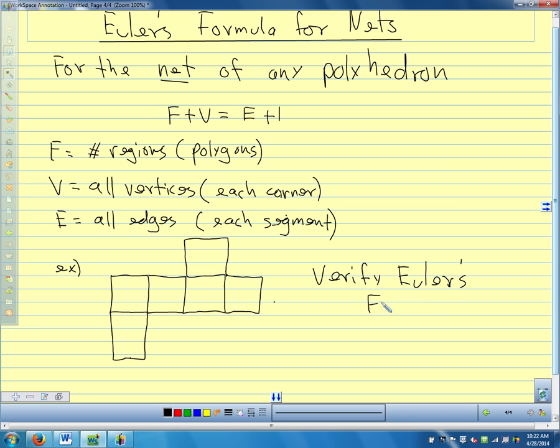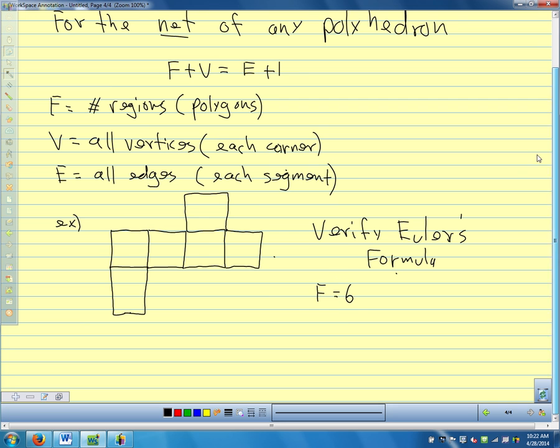And we want to verify Euler's formula for this net for a cube. So our faces, we're just going to count the number of polygons. All of our polygons here are squares, so I have 1, 2, 3, 4, 5, 6. I have 6 faces. Our vertices, we're going to count all the corners. So I have 1, 2, 3, 4, 5, 6, 7, 8, 9, 10, 11, 12, 13, 14. So we have 14 vertices.